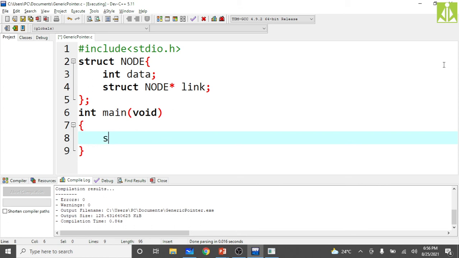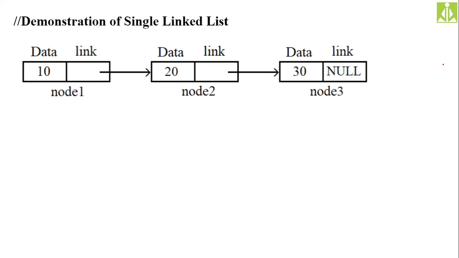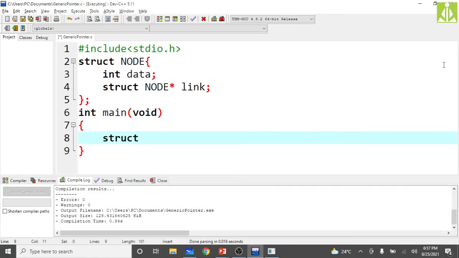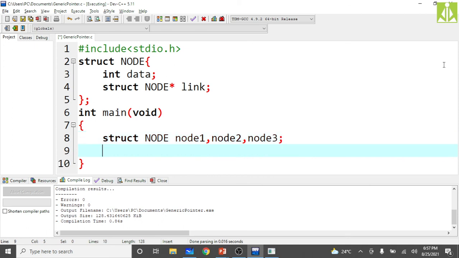Hopefully, then create the nodes, your first node, second node, third node. So here we call them node 1, node 2, node 3, as we have taken before. In the same way we will take node 1, node 2, node 3 in this implementation. So struct node, node 1 comma node 2 comma node 3. Like this you create three different nodes.